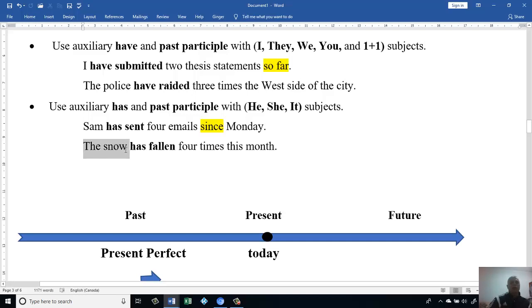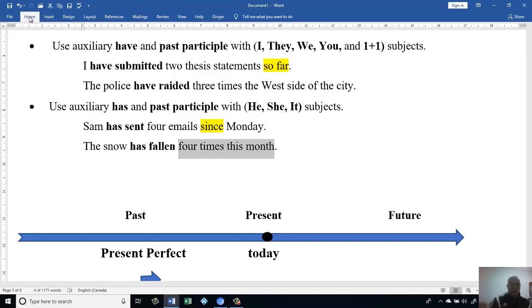The snow has fallen 4 times this month. Okay, when I have a singular subject, I have to use "has." They have the snow, then "has," then the past participle "fallen," then 4 times this month.